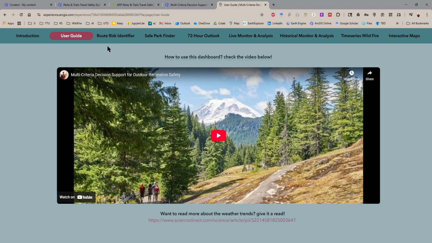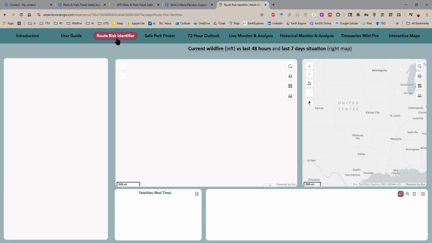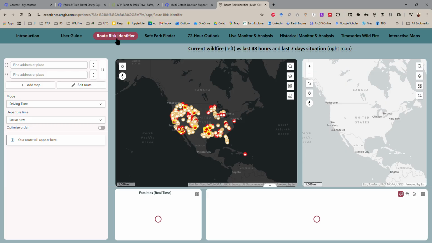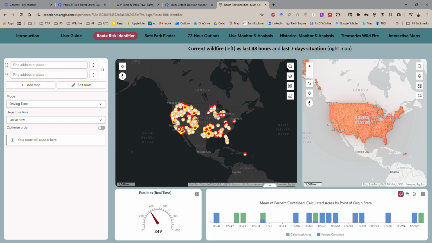Our first one is the route risk identifier. Once you plan to travel somewhere, you have your destination in your mind. Here you have two maps. You have your current wildfire risk on the left, and the last 48 hours, and also the last 7 days situation.